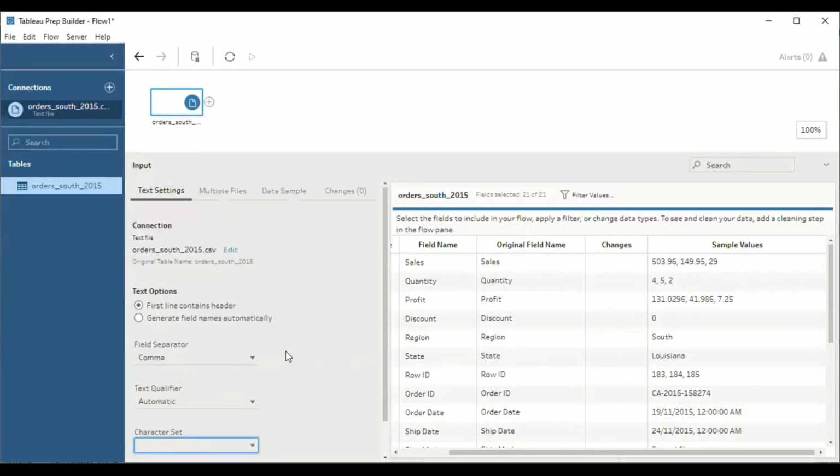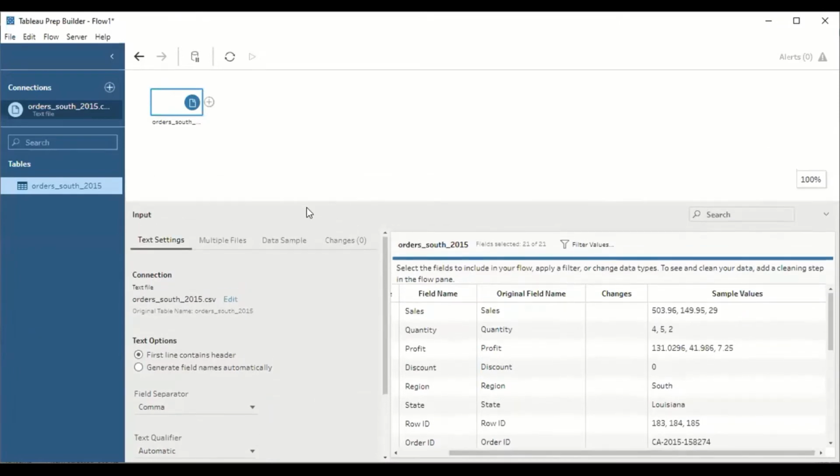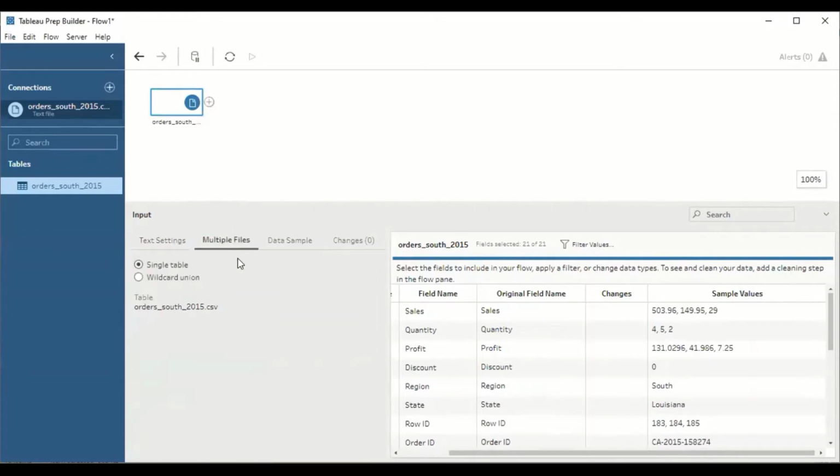Understood? Now next, if you look into the data here, I have fetched only 2015 data of the South branch, right? Again, I have the data of 2016, 17 as well as 18, correct? So the next option provided by Tableau Prep Builder is to integrate multiple files of the same branch.